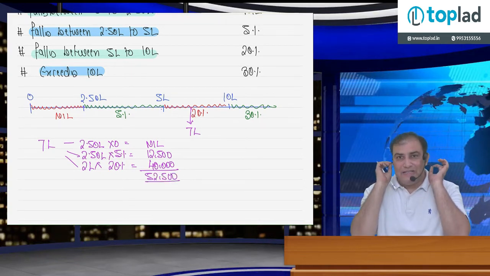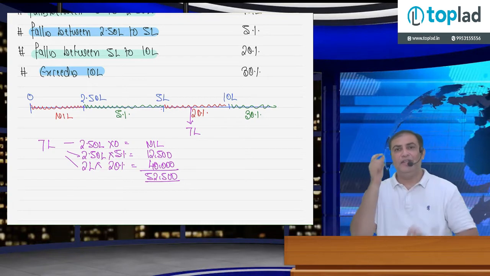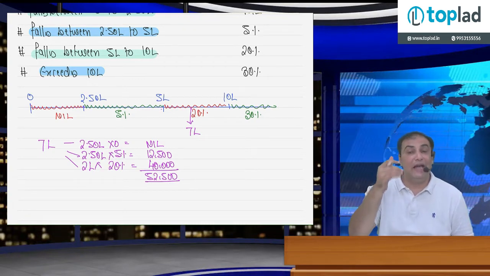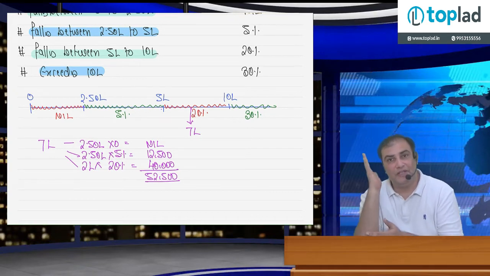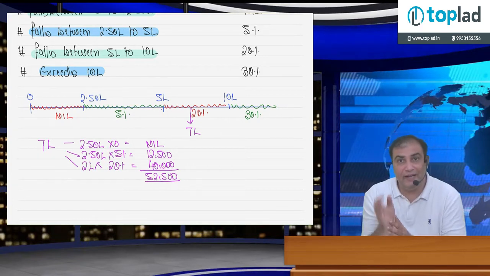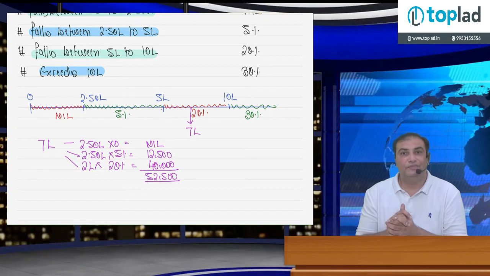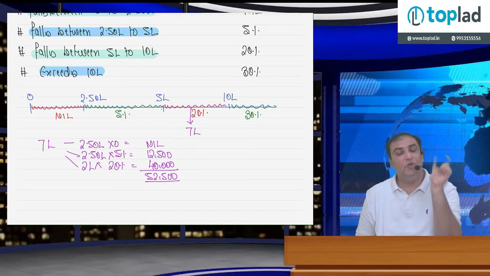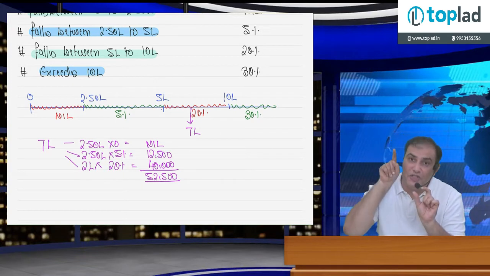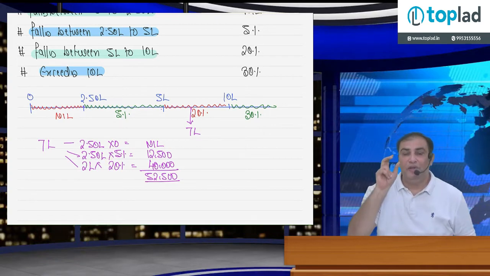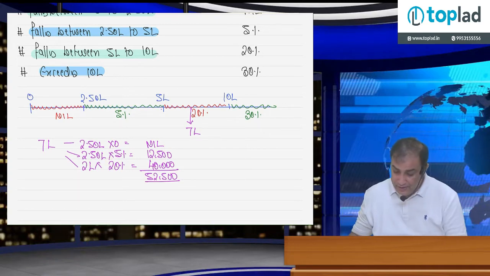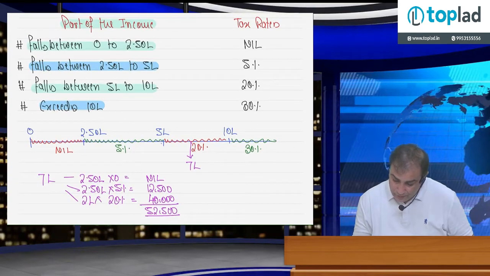Okay, so when I'm talking about slab rate, believe me, income cannot be taxed at a single rate. We have to apply separate slab rates. The part of the income which falls between 0 to 2,50,000, tax rate is nil. The part which falls between 250 to 5 lakh, tax rate is 5% on such income. The part which falls between 5 lakh to 10 lakh, it is 20% on such part of the income. And the part of the income which exceeds 10 lakh, tax rate is 30% on such part.